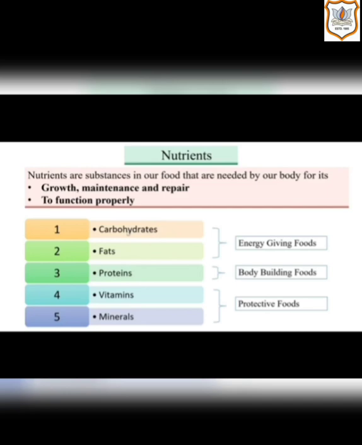Carbohydrates and fats give us energy, while protein helps the body to build properly, whereas vitamins and minerals, which are obtained from protective foods, are mandatory for us to develop our body properly. So these are the 5 main types of nutrients present in our food which are needed to maintain our body and its functions.